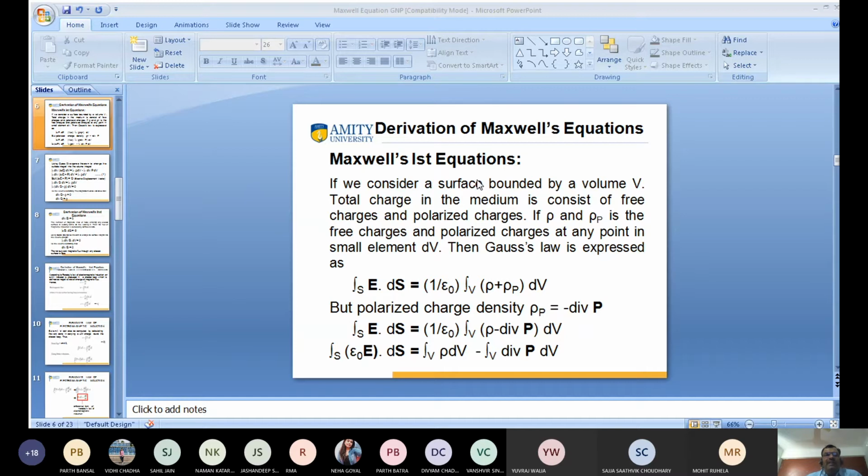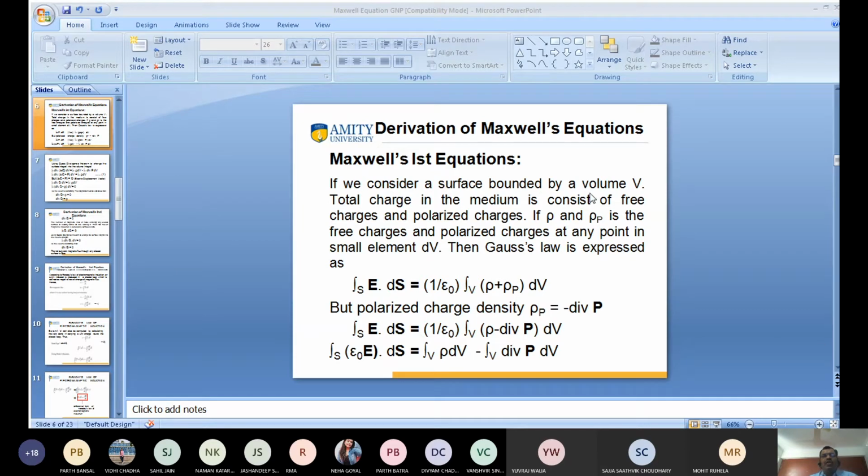If we consider a surface bounded by volume V, what is the total charge? Total charge will be free charges plus polarized charges. If you apply an electric field, the charges will be polarized. So the total charge in the medium is the sum of free charges and polarized charges.